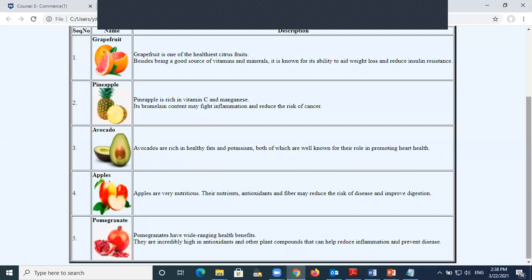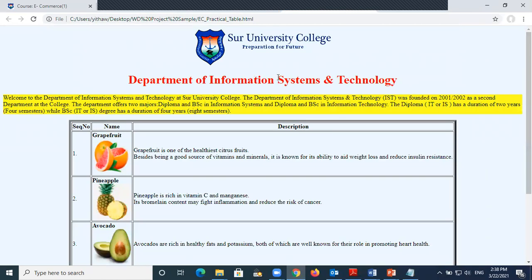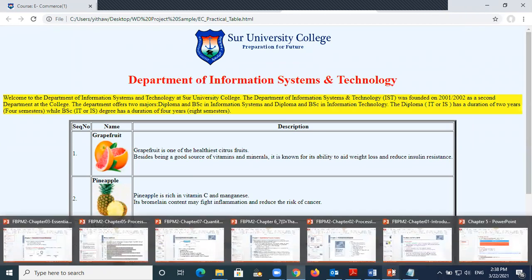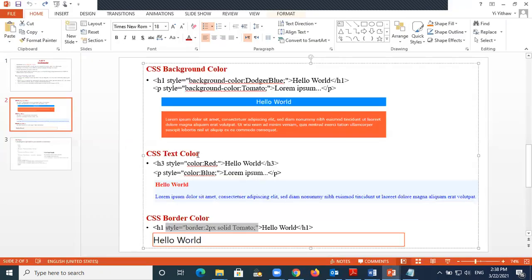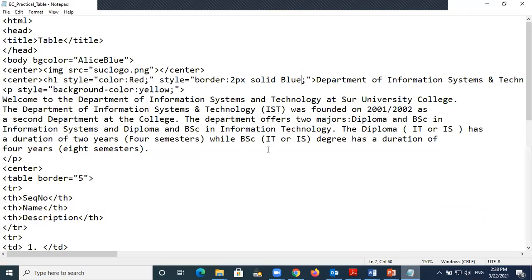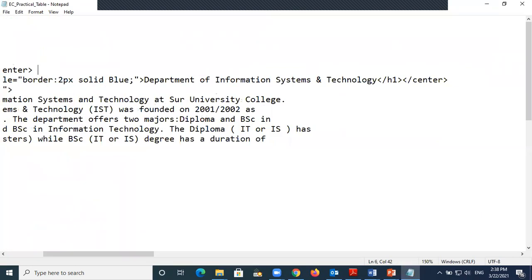Let's go and check. Oh, it is not working because only one is working. Okay, which means that you can put either the color or the highlight or only the border, because you cannot use the two things at the same time. Here I have two things, so that's why it makes the problem.